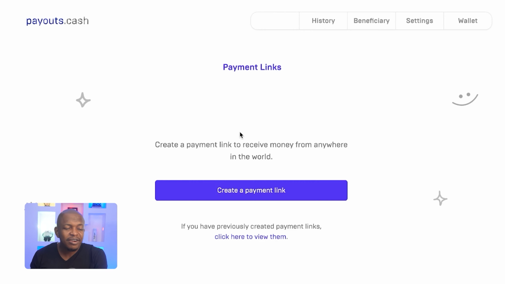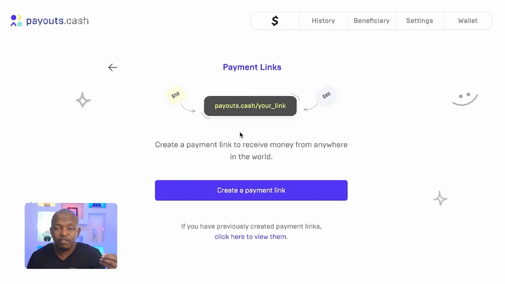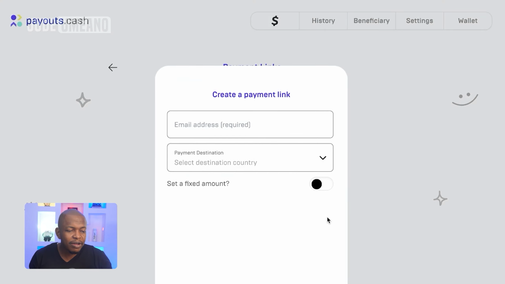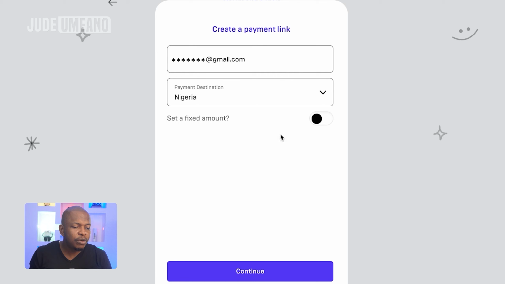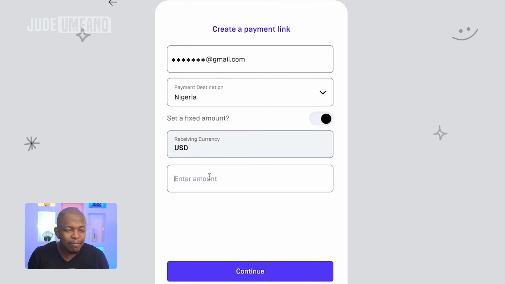What it's going to do is create a link for you to send to somebody to send money to you. So I'll click on create a payment link. I'll put in my email address and the country. Now I can choose, say the payment is for a service or goods. I can click on fixed amount, and I'll enter the amount I want the person to send here. Let's say $100. Now I can leave it open, then the person can choose whatever amount they want to send. So let me use fixed.